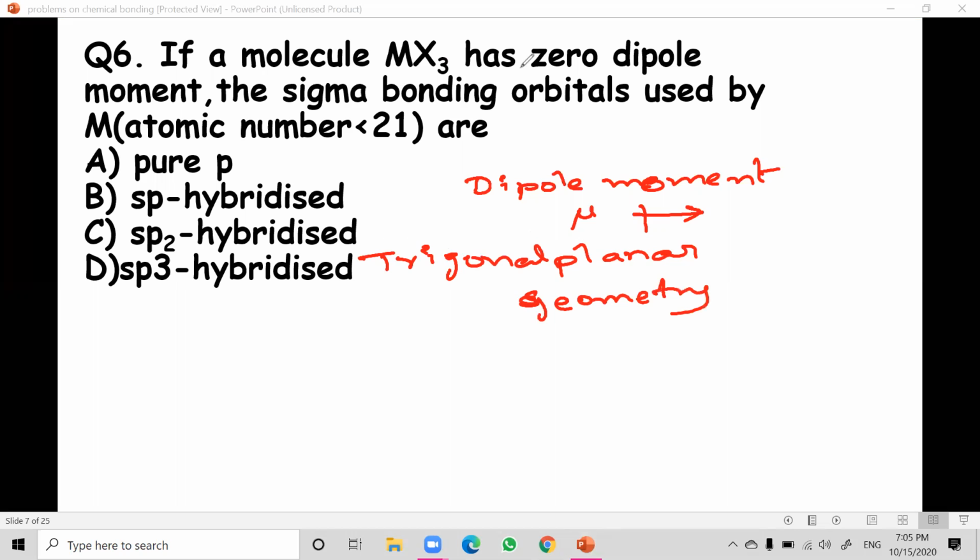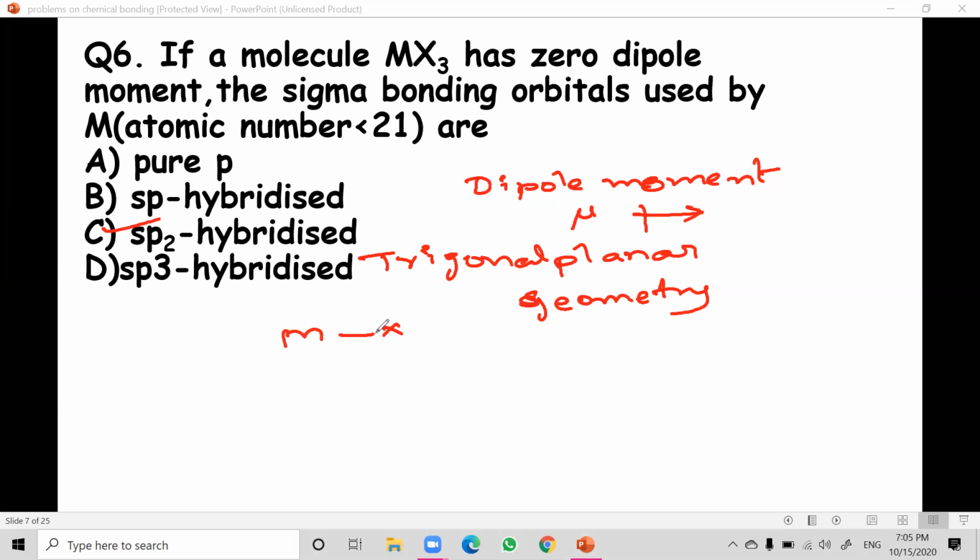So if a molecule MX3 has zero dipole moment, the sigma bonding orbitals used by M, atomic number less than 21, are only P, sp, sp2 and sp3. The answer is sp2 because the vector sum of two bond moments is equal and opposite to the dipole moment of the third bond. For MX3, let us say M, and X means halogens.